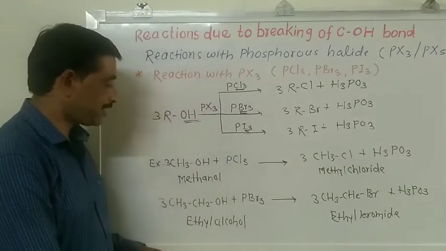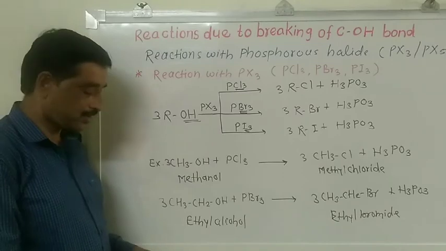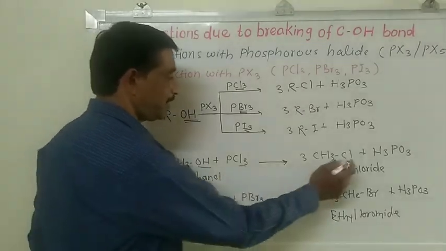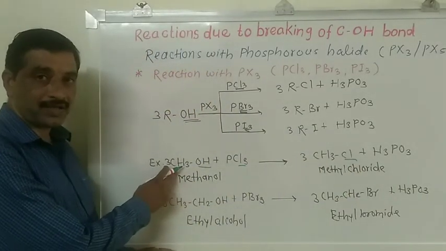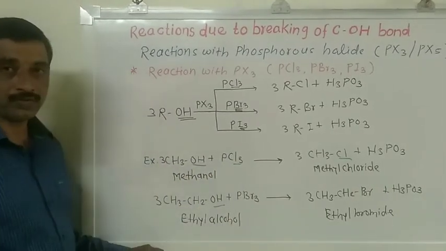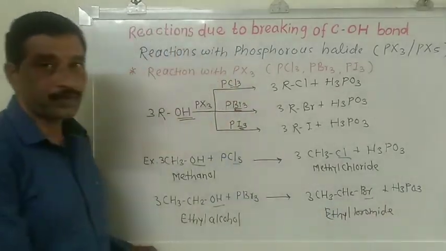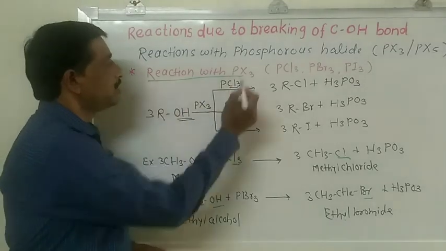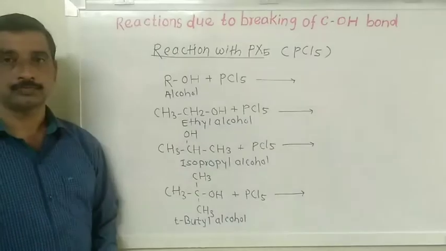In methanol, CH3OH, the OH group is replaced by the chlorine atom and we get methyl chloride. The remaining alkyl part remains as is in the product. In ethyl alcohol, the OH group is replaced by the bromine atom. All these reactions of alcohols with phosphorus trihalides are also nucleophilic substitution reactions.